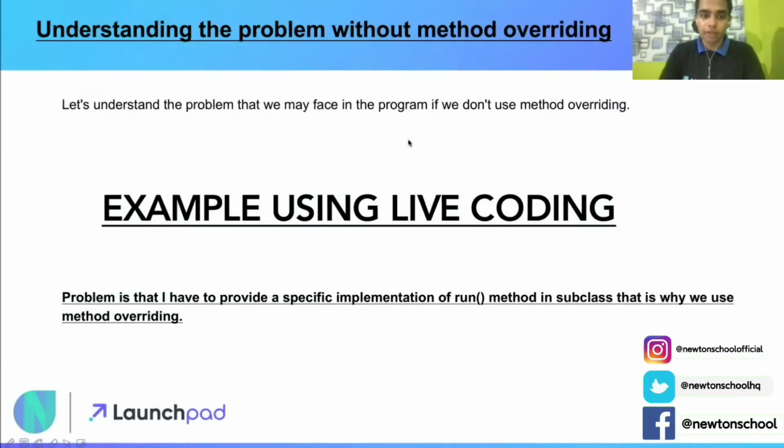As you have seen in the live coding example, the problem that I encounter is that I have to provide a specific implementation of the run method in the subclass. And that is why we use method overriding.